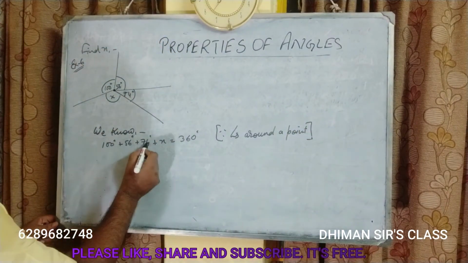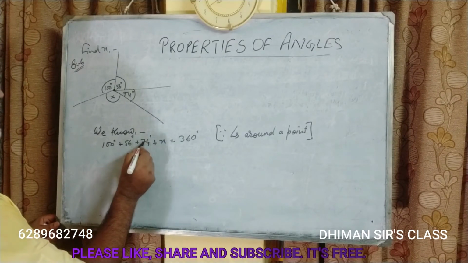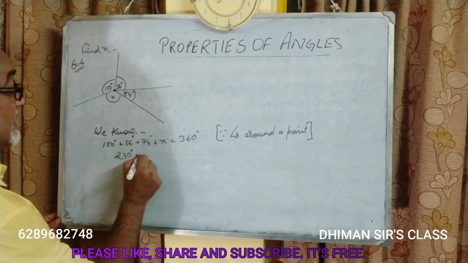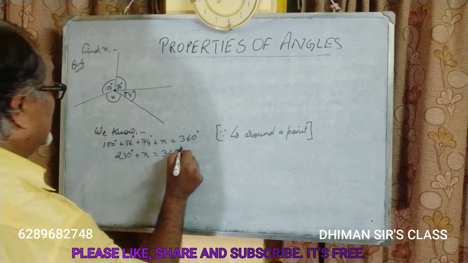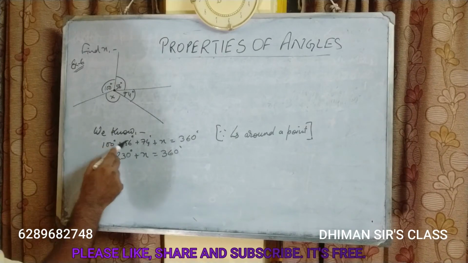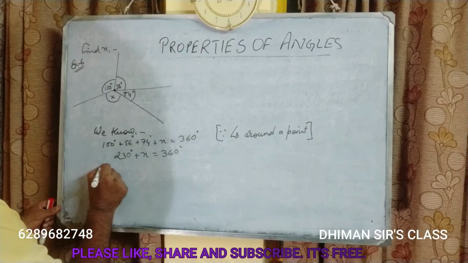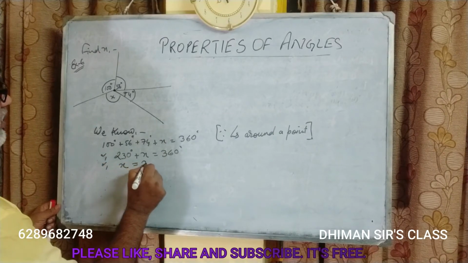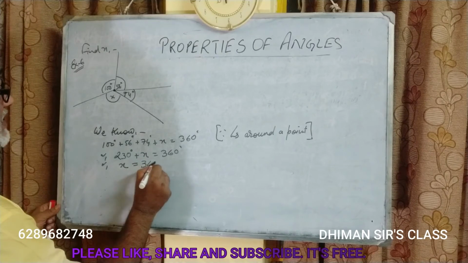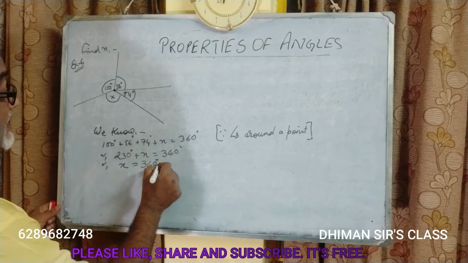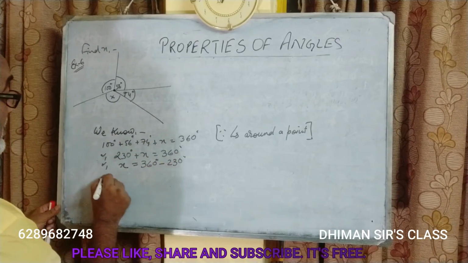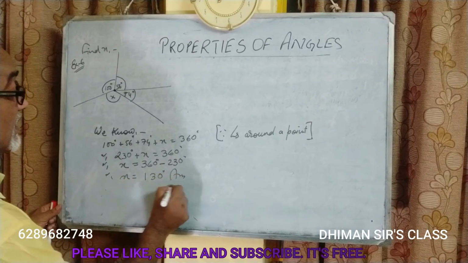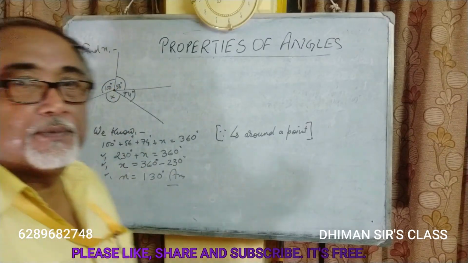So 4 plus 6 is 10, carry 1, 8, 13, carry 1, so 230 degrees plus x is equal to 360 degrees. This 230 goes to that side, x remains alone, is equal to 360, which remains this side only, no change, minus 230. Or x is equal to 130 degrees. This is the answer. Find x, we got the value of x.